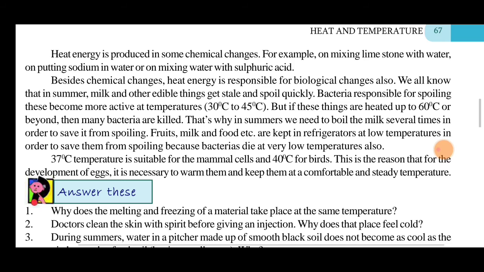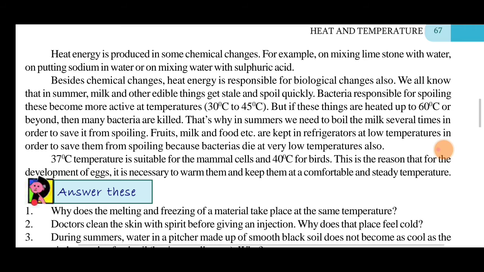Besides chemical changes, heat energy is responsible for biological changes also. We know that in summer, milk and other edible things get stale and spoil quickly. The bacteria responsible for spoiling them become more active at temperatures of 30 to 45 degrees.